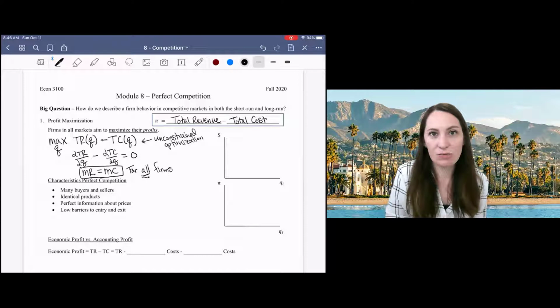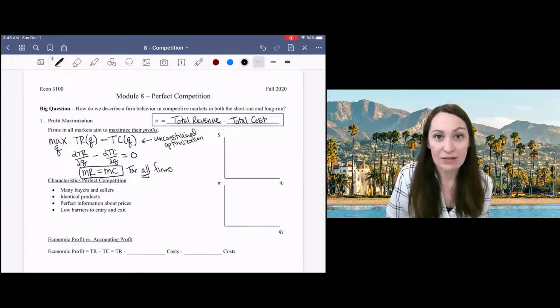And that's what we're going to assume here, both for buyers and sellers. So the choice of one individual seller to produce a couple more units or a couple less units is not going to change the market price.